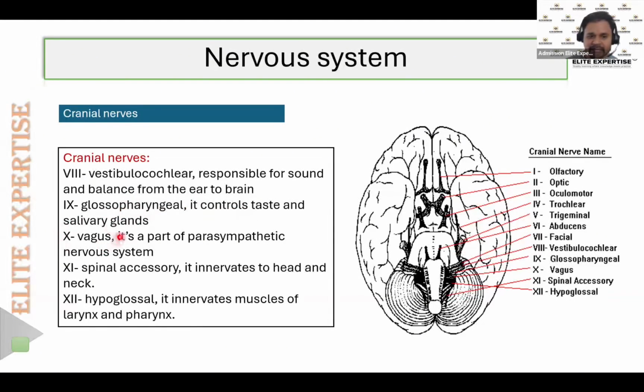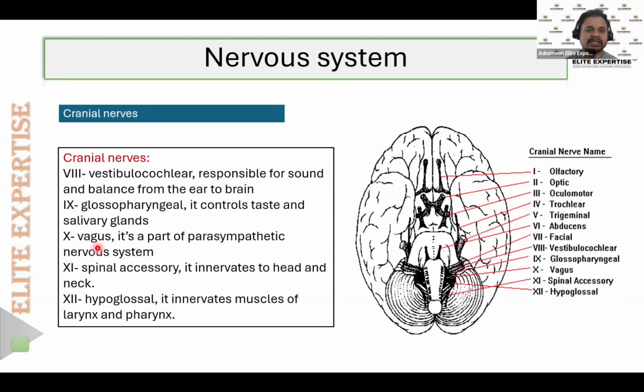And the tenth cranial nerve is the vagus nerve. Vagus is the largest cranial nerve in our body. It is the main nerve that forms a part of the parasympathetic system, meaning the release of acetylcholine. Everything is regulated by the vagus nerve. In textbooks, authors mainly mention it as the vagus control.